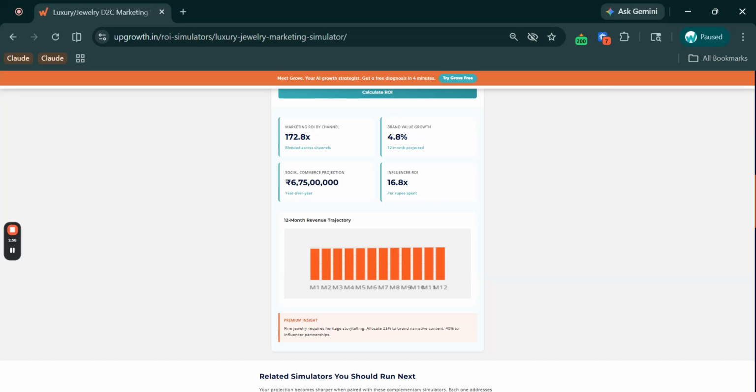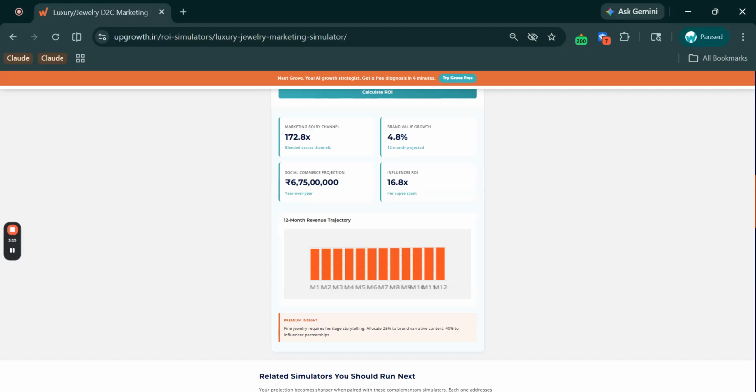Second is the brand value growth, 4.8% projected in 12 months, increasing brand equity. Now, in luxury, this is a very critical metric. Brand value is a balance sheet asset, not just a marketing metric. A 4.8% brand value increase on a meaningful brand equity base is significant.